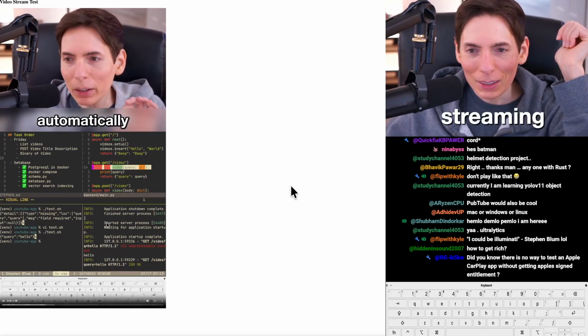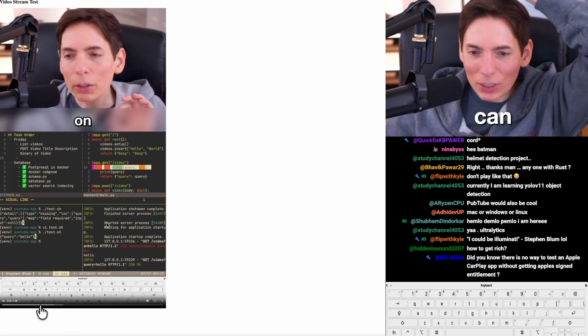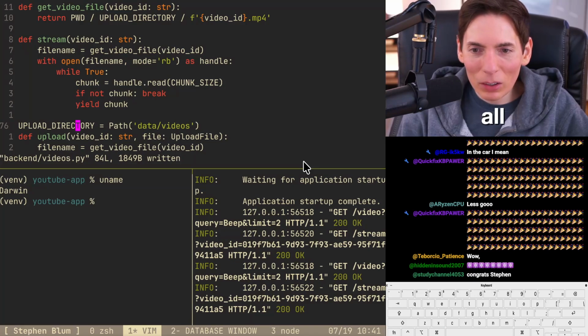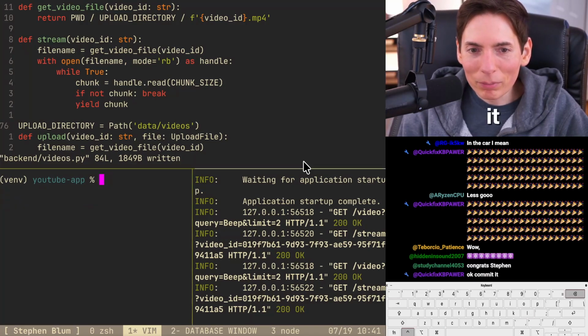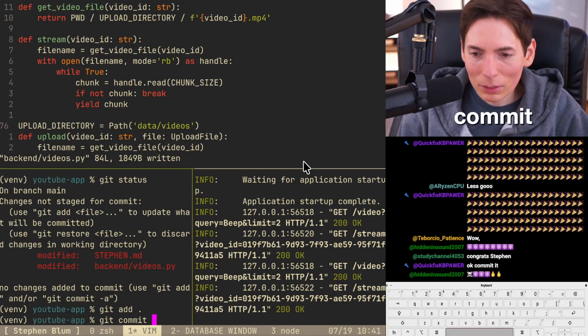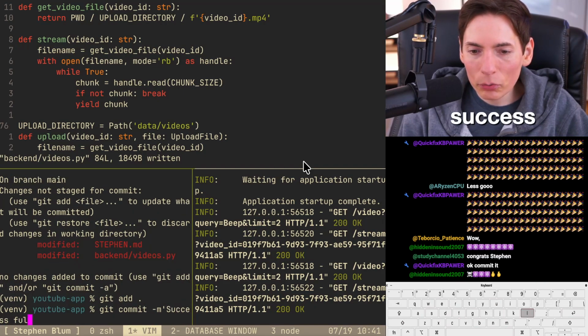Satisfying. It's just automatically passing. It's streaming. You can see on the query, right here, args, the keyword args. Let's commit all this code because we don't want to lose it. Git status, git add, git commit, message: success, full stream.